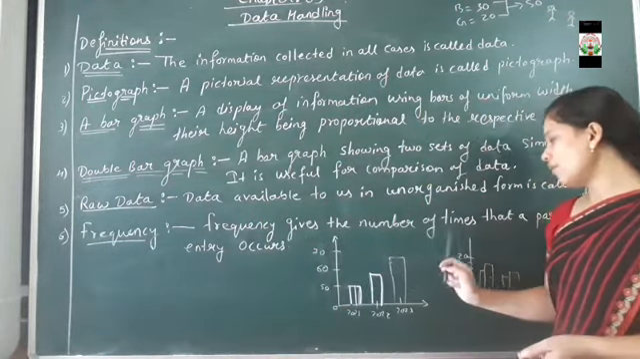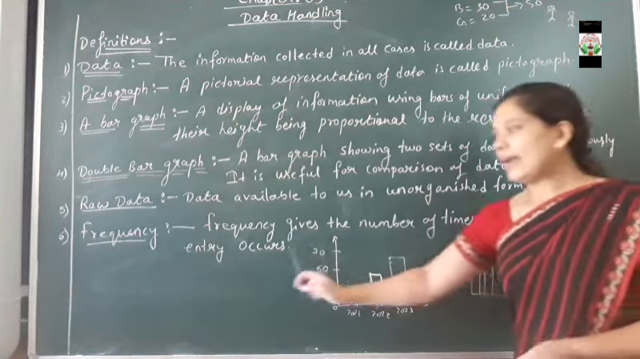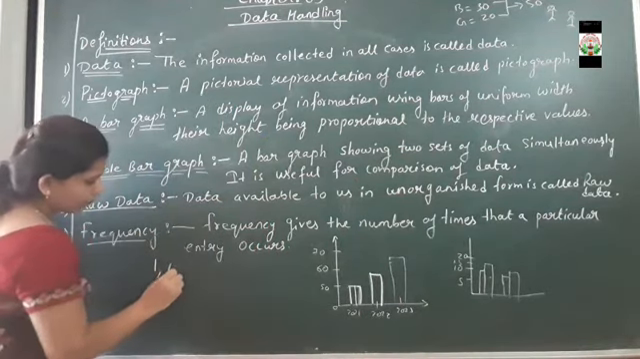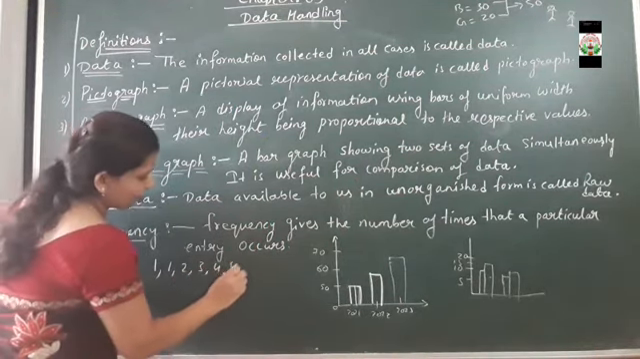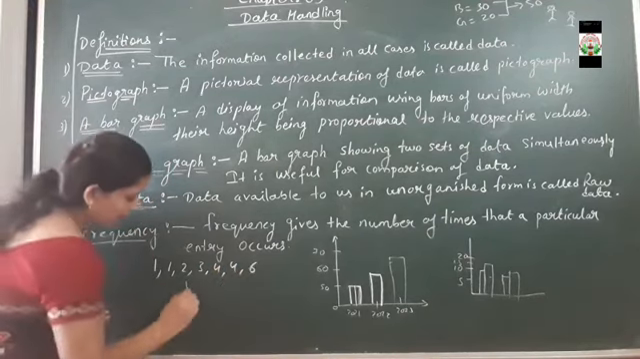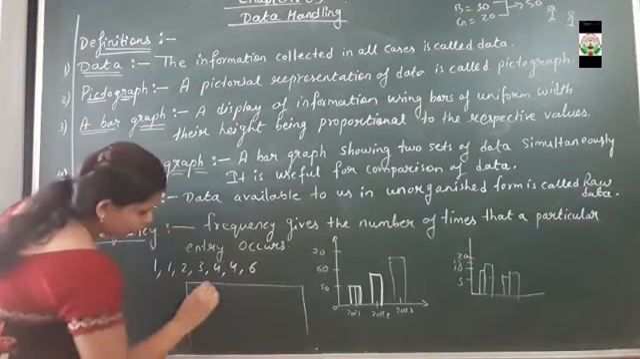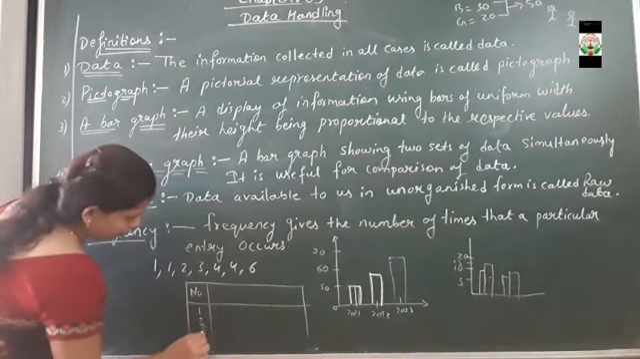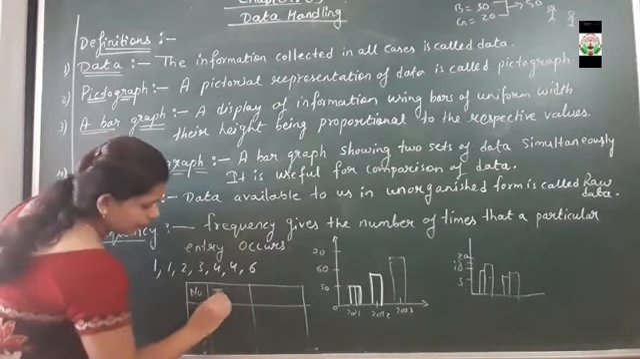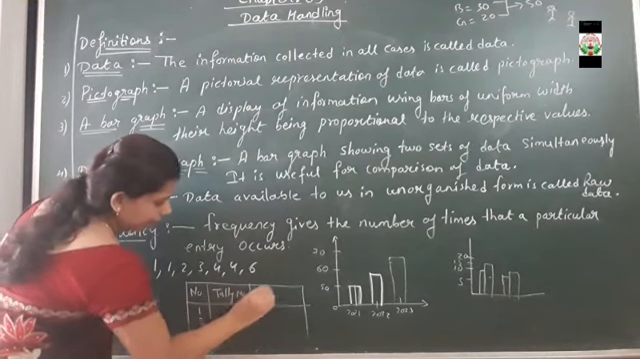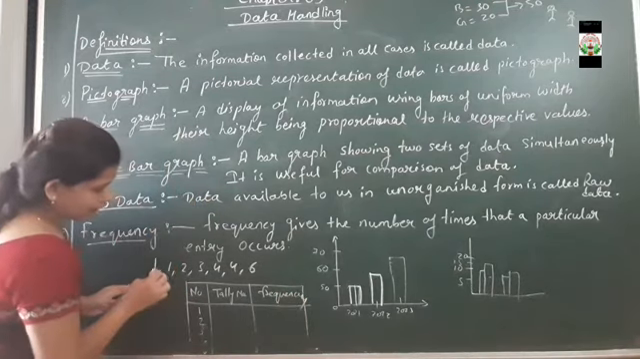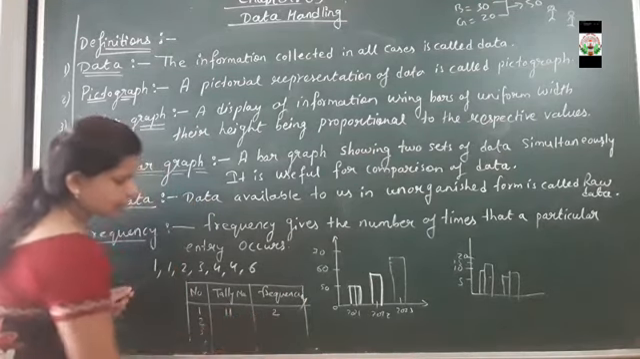Frequency gives the number of times that a particular entry occurs. Suppose we have the data 1, 2, 3, 4, 4, 6. This is the data, and we have to organize it in a tally mark table. For that first we write the numbers 1, 2, 3, 4 and 6. Then here we mark the tally marks and here we write the frequency. Number 1 occurs how many times? 2 times. So the tally mark will be 2 and the frequency will be 2 itself.